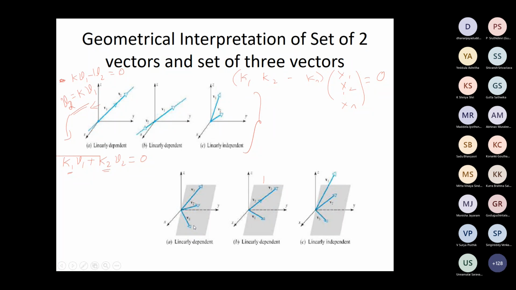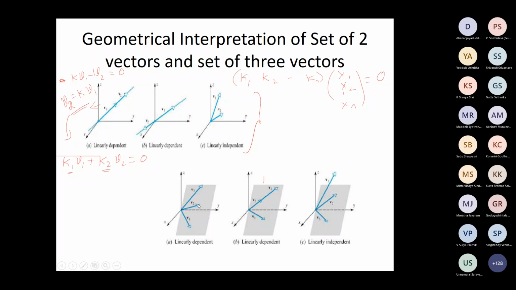Now take three vectors: 1, 2, 3. Two vectors need not be on the same line, but all three should not be on the same plane. Because you have three vectors, you should not talk about a line, you should talk about a plane. So three vectors will be linearly independent if they are not in the same plane. If they are on the same plane, then it will be linearly dependent.